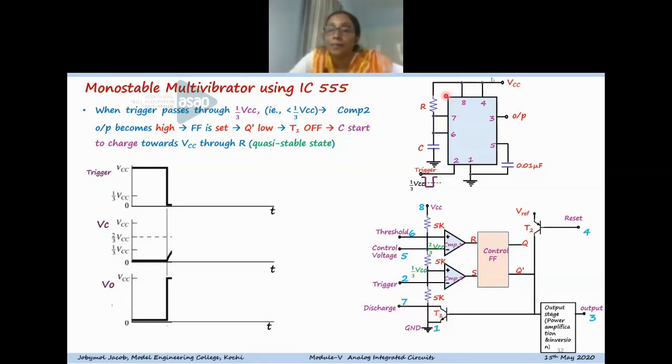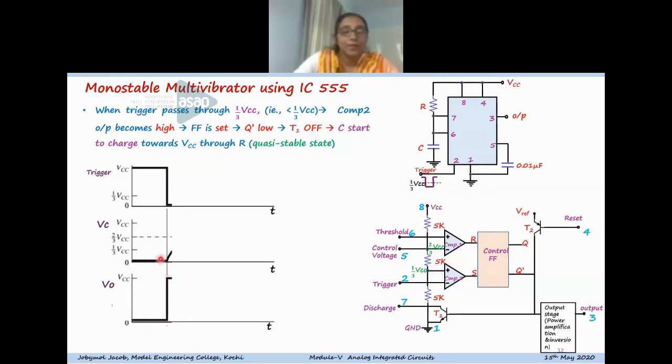The capacitor is connected to VCC through the resistor R, so the capacitor can now charge through the resistor R. Here you can see the waveforms, the output waveform at the set condition. When the trigger signal crosses 1/3 VCC, the output of the 555 timer goes high, changing from 0 to VCC.